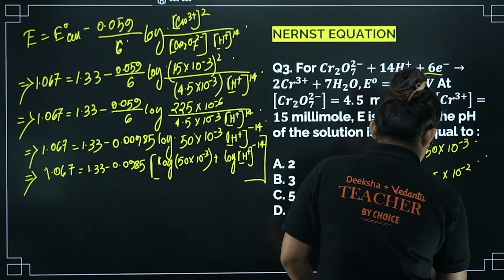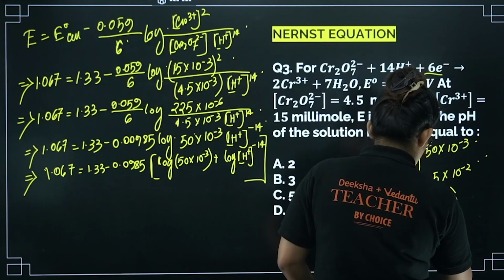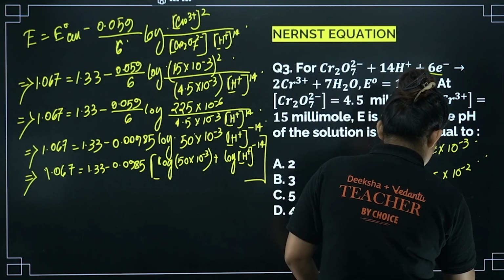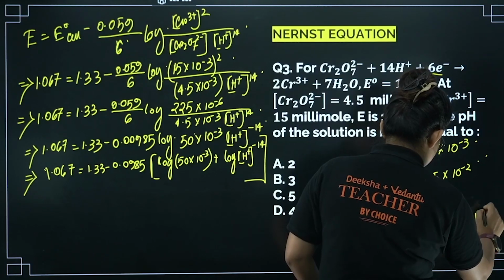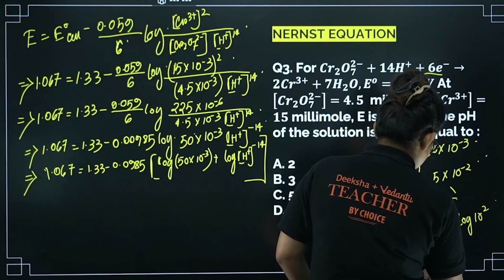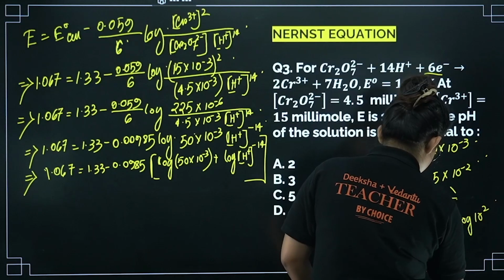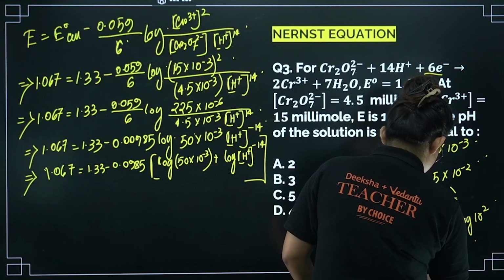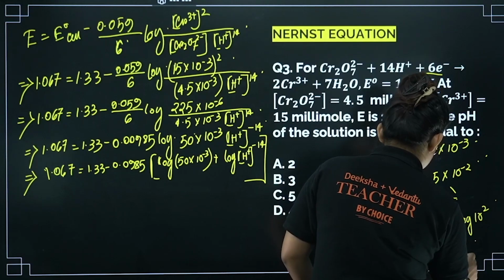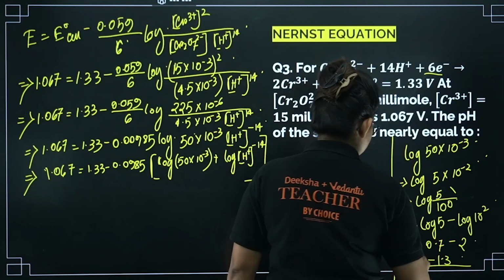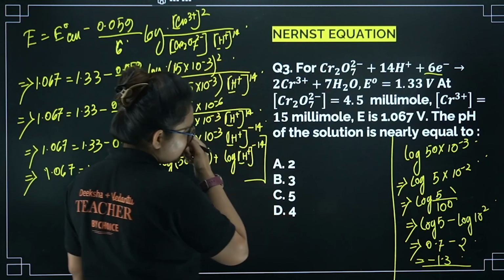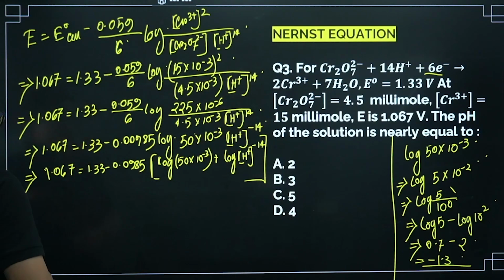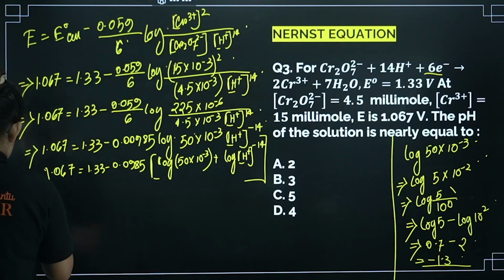So from here what I can do is, we can even simplify log 5 minus log 10 square. So log 5 value comes almost 0.698, so we can take it as 0.7 minus 2, so it will be almost like minus 1.3. Okay, so this is how you can break down a log and calculate. So log 2, 3, 5, 7, these values you should always remember. Okay, so now let's put those things over here.